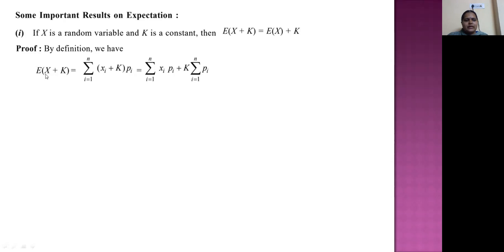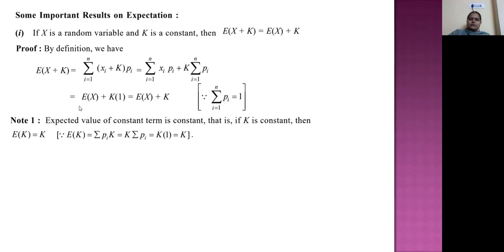Summation i = 1 to n (xi + k) pi. The constant remains the same. x1, x2, xn are the values of x, so x + k is xi + k, where i = 1 to n, multiplied by pi, the probability of xi. Then we can write this summation as two summations: summation xi pi plus k into summation pi. Summation pi from i = 1 to n is nothing but the total probability, which is equal to 1. So this is E(x) + k into 1. This is a small theorem which may come as a 2-mark question in the exams also.